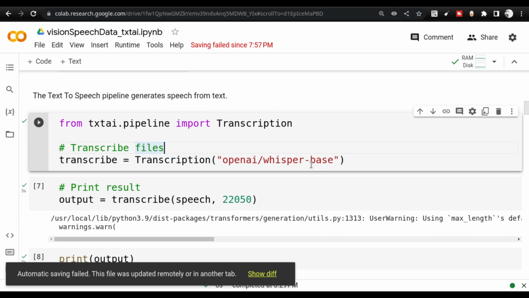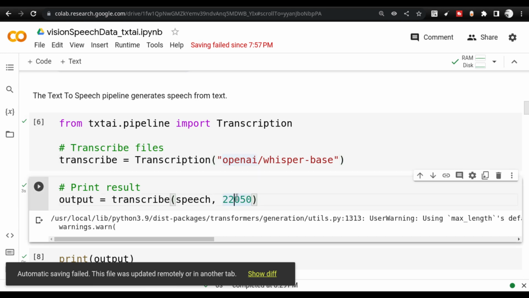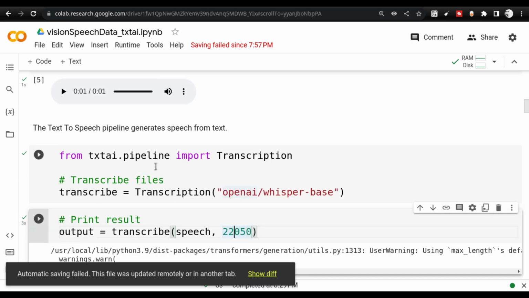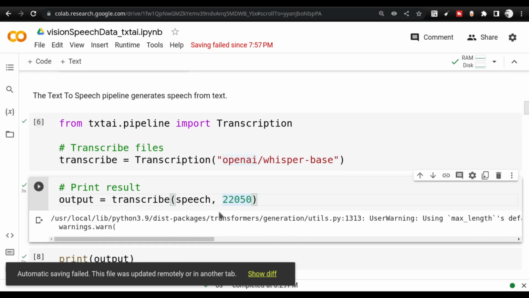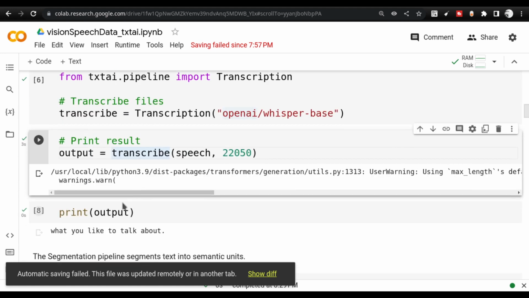This is not the model that came recently from OpenAI. This is a base model that is already available as open source inside the Hugging Face Hub, and that model is getting used. When you use that model, we need to provide the rate at which the audio file is available. That is 22,050 hertz. And once you give that rate along with the WAV file, then you can transcribe it into the output.